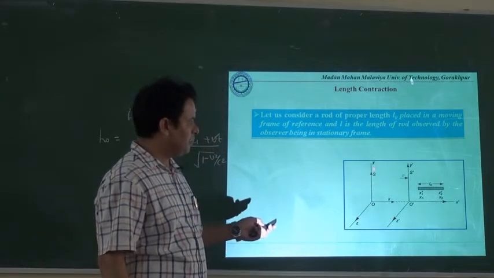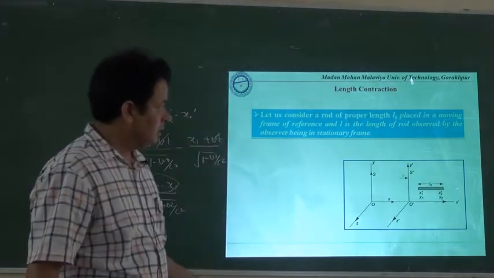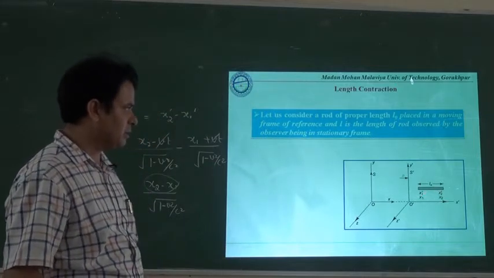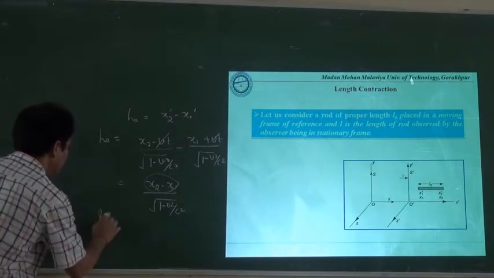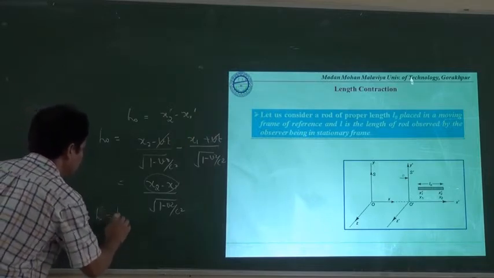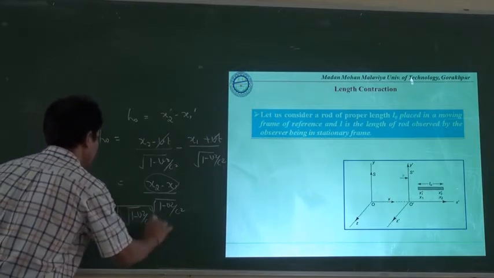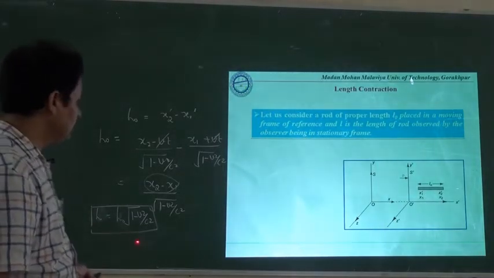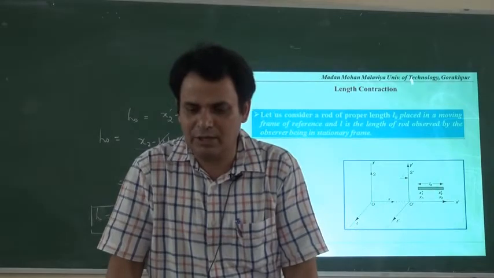Means that the observer who is in the stationary frame of reference will see that the length of the rod is not exactly L0. It is something else, and that we can calculate here. If this is equal to L, then L will be equal to L0 under root 1 minus v square upon c square. In this way we are seeing that the length has been contracted. That is L is equal to L0 under root 1 minus v square upon c square.